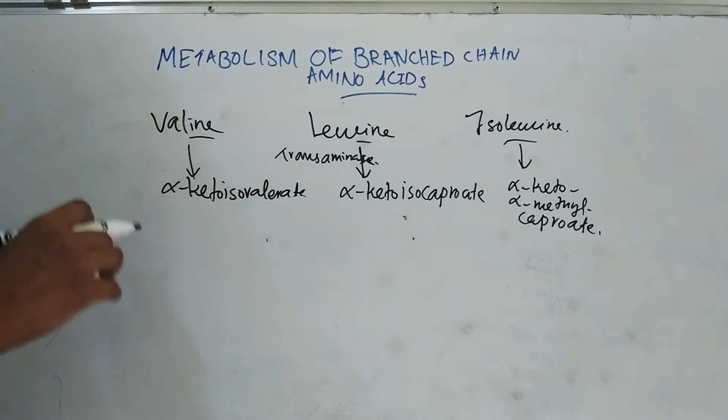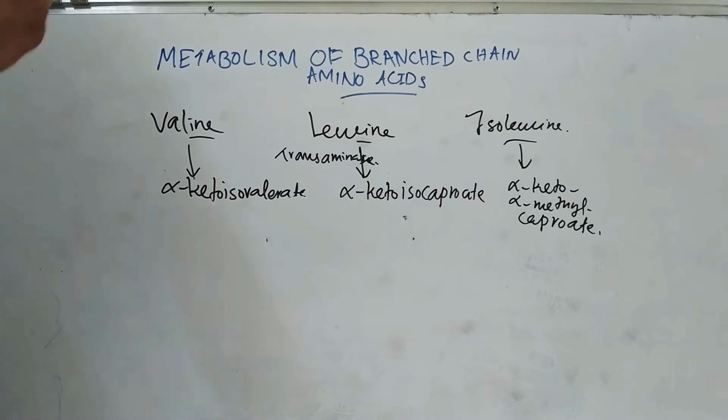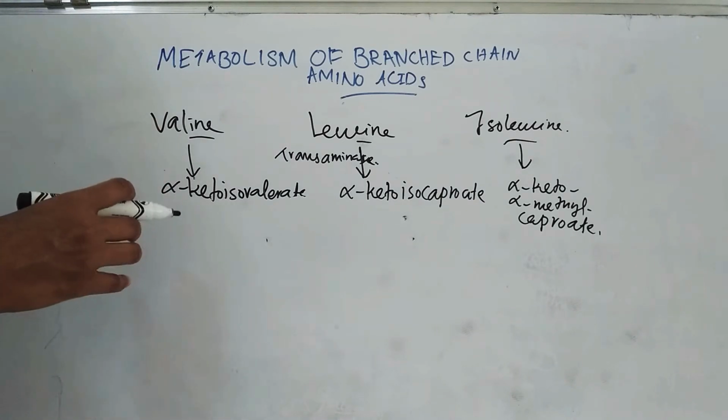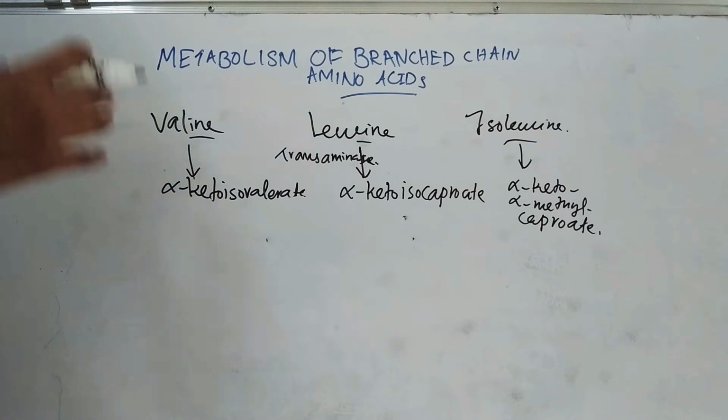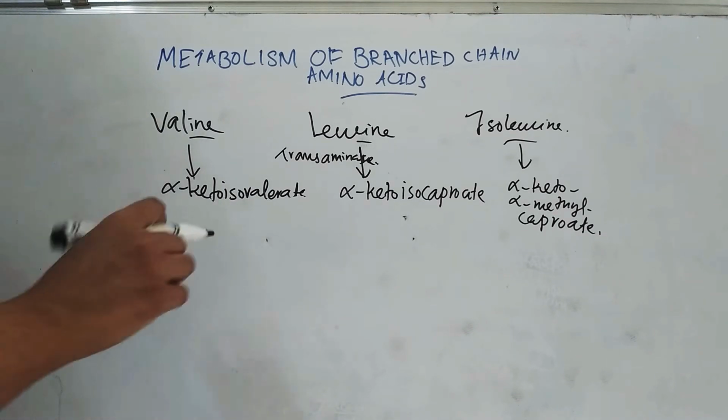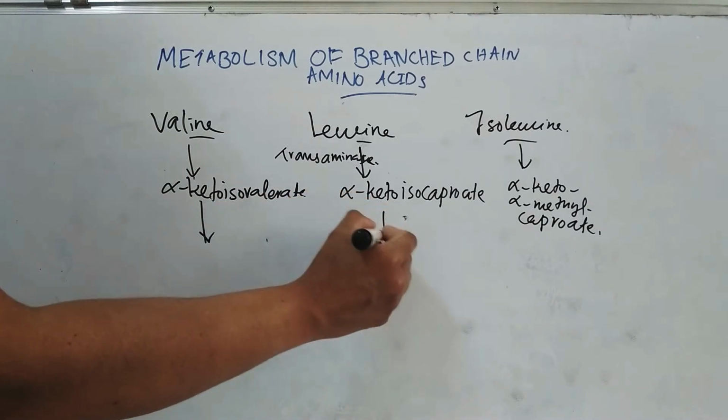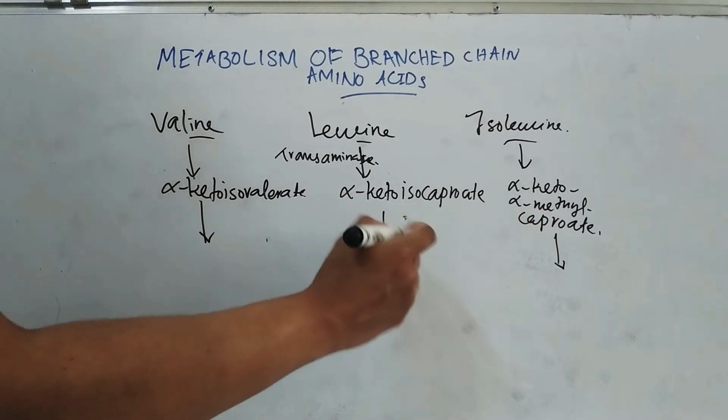The second step is oxidative decarboxylation and it forms acyl CoA thioesters. This is catalyzed by an intramitochondrial multi-enzyme complex, known as the alpha keto acid dehydrogenase complex. This is also common for the 3 amino acids.